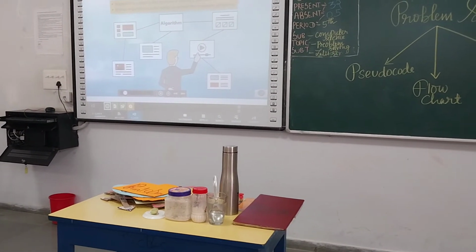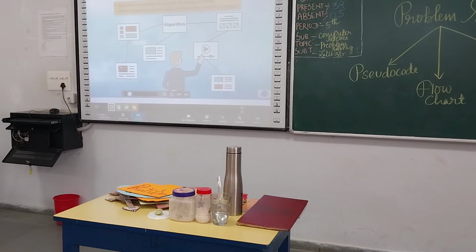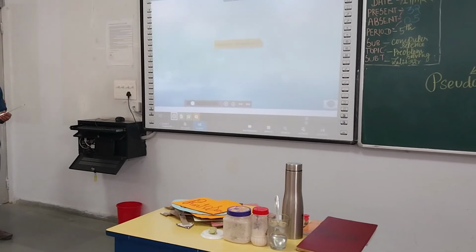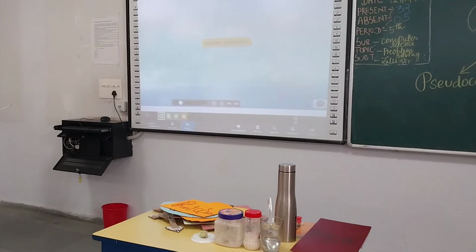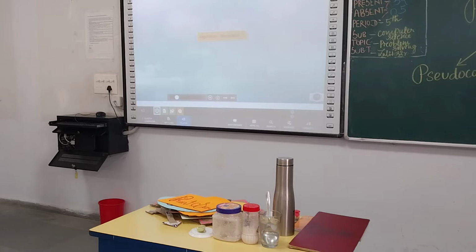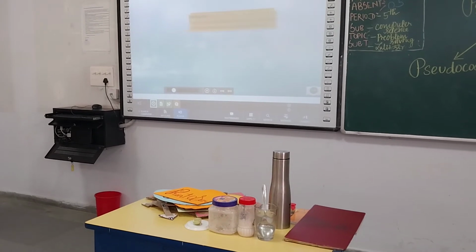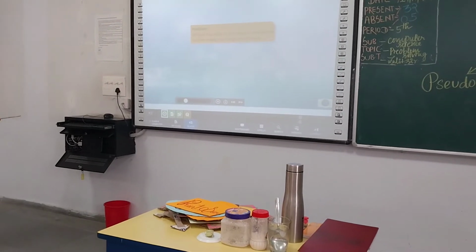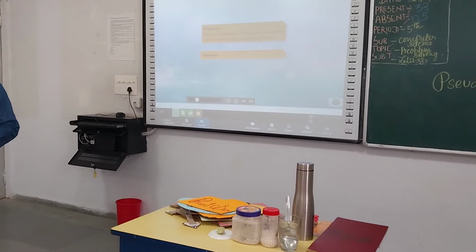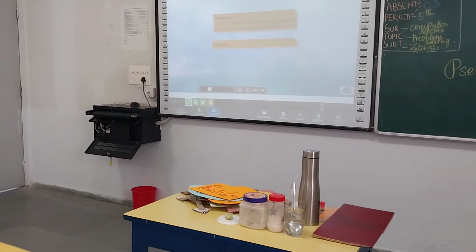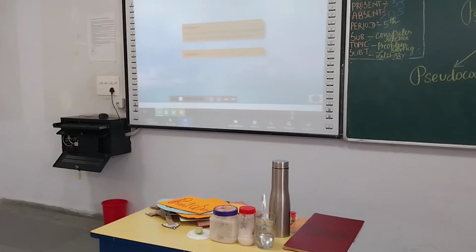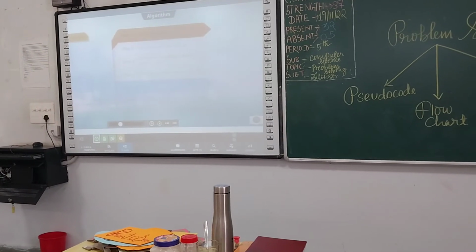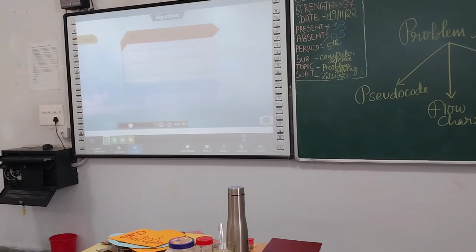Written algorithms can be easily converted into computer programs. Let us take an illustration to understand the concept of algorithm. The problem is displayed on the screen. Now we shall represent the solution in the form of an algorithm by following sequential steps. Step 1. Start the program.